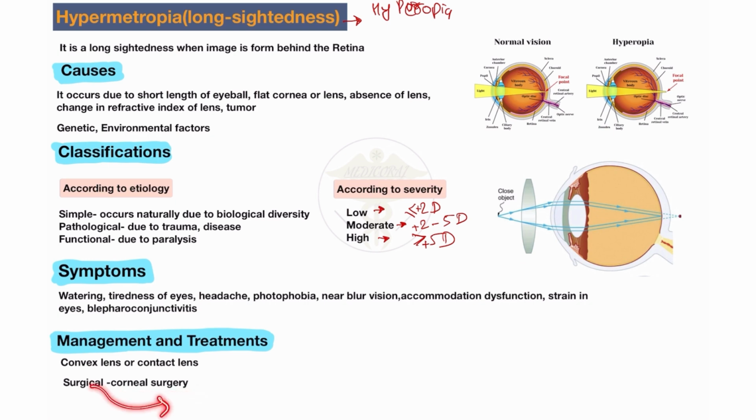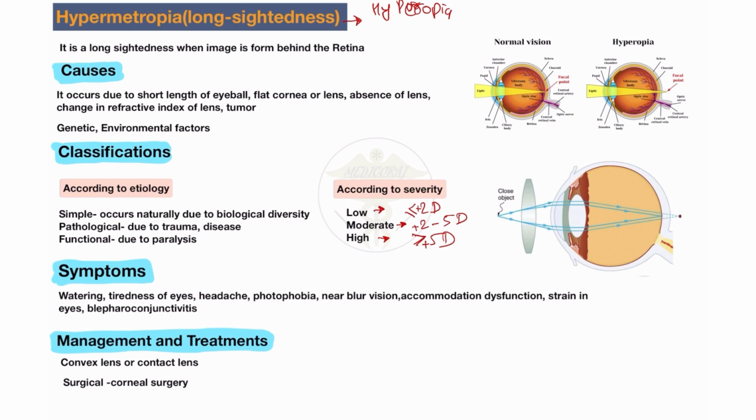In severe cases there is also surgical treatment, such as LASIK surgery, PRK surgery (photorefractive keratectomy), and radial keratectomy, same as in myopia. So this is also the surgical management and treatment. In severe cases we need surgery, but in most cases we can correct by using the convex lens in the patient of hypermetropia. So this is the management and treatment of the hypermetropic patient.